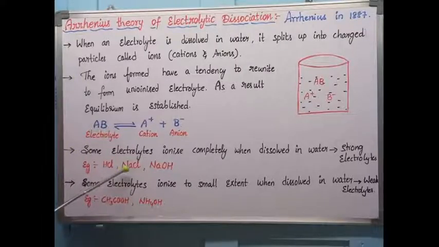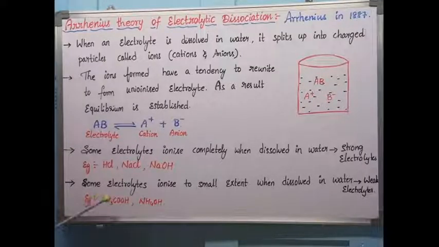When you are adding NaCl, it dissociates into Na+ and Cl-. When you are adding NaOH, this is a base, it dissociates into Na+ and OH-, which is a strong base. HCl is a strong acid and NaOH is a strong base. Even NaCl is a strong salt here. When you add them to water, they undergo complete dissociation.